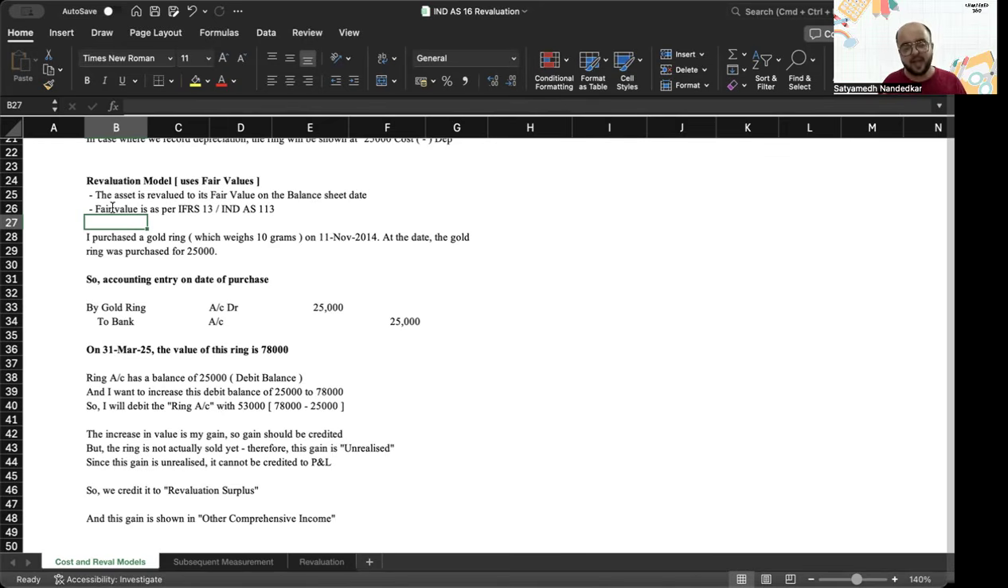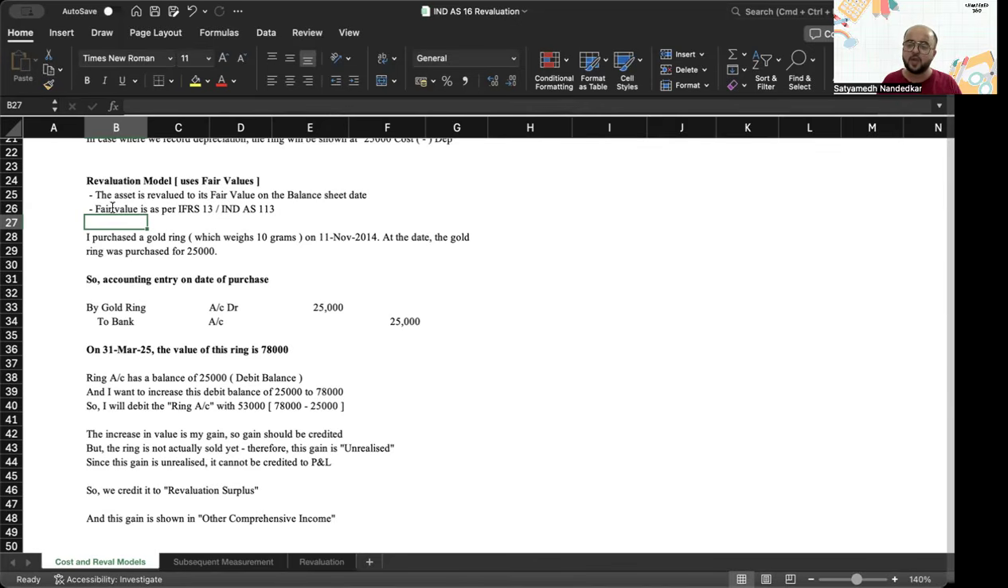What is misleading in this situation is that you have an item worth 25,000 which you had purchased, but today its value is 78,000. So don't you think the users of financial statements expect that they should get to know that the value of this item, which was originally purchased for 25,000, today is 78,000? Don't you think they have the right to know that? And don't you think you are misleading them if an asset which is worth 78,000 today, you are continuing to show at 25,000?